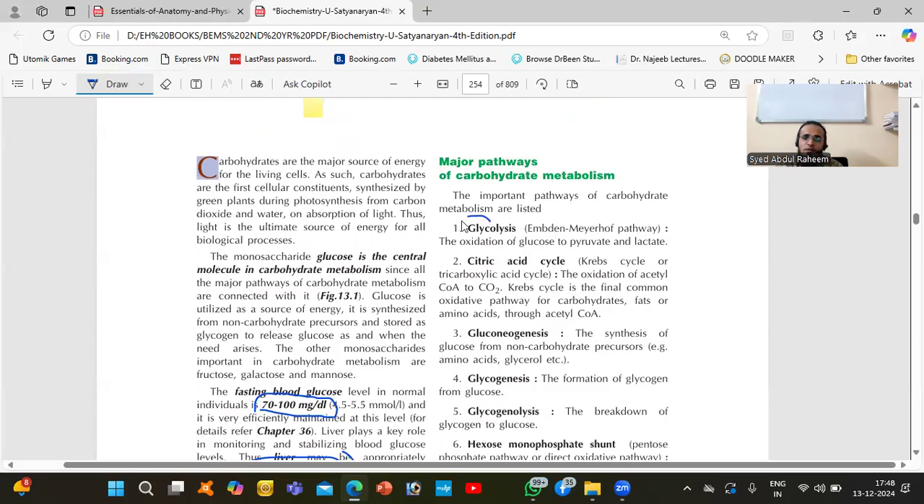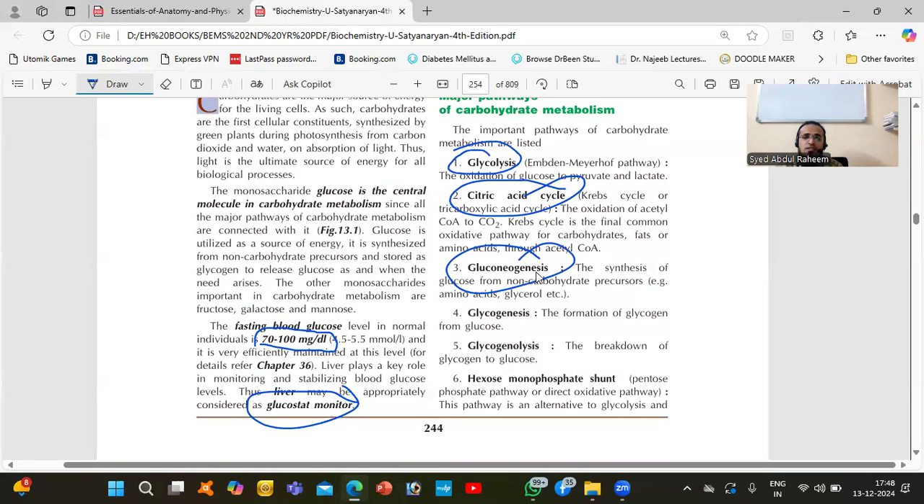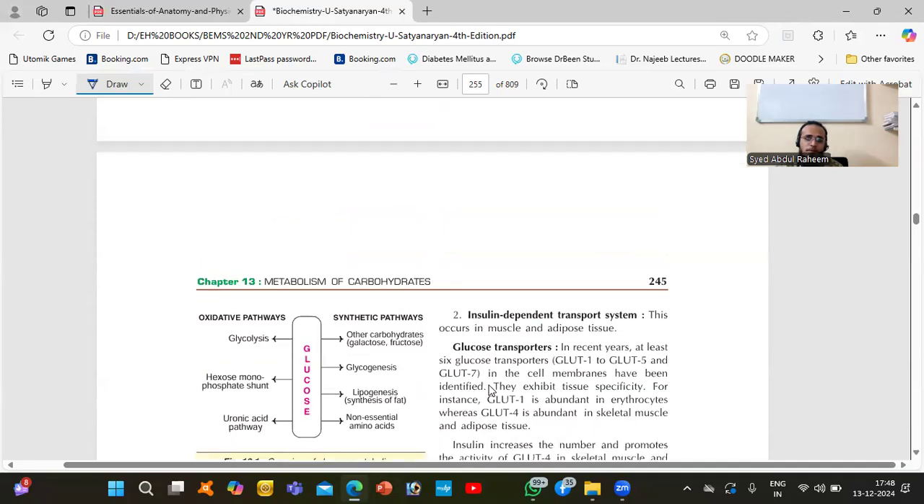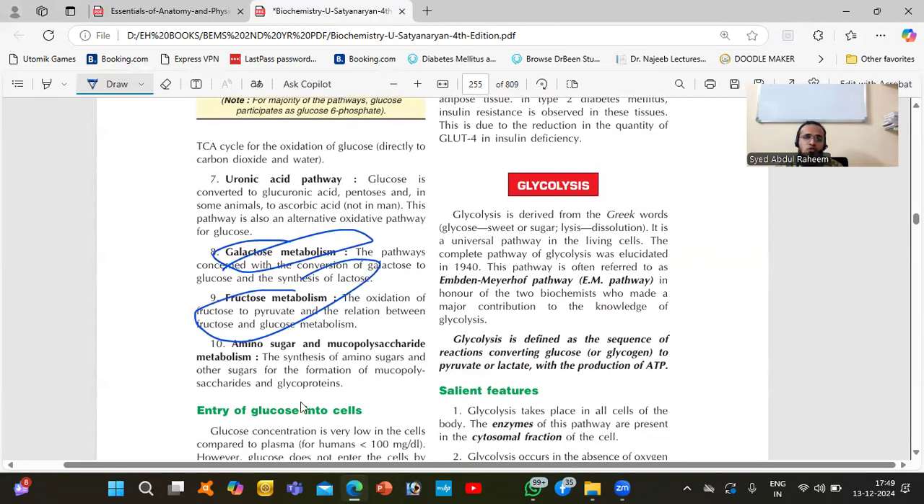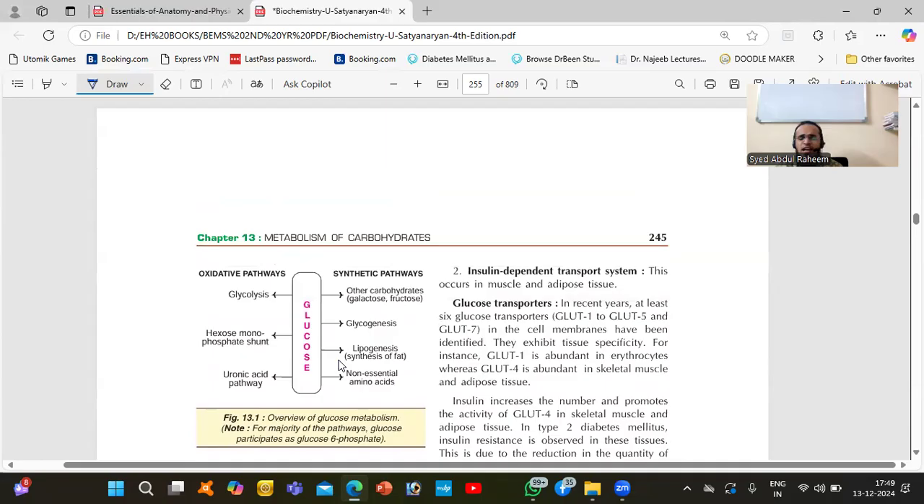So how will carbohydrate metabolism occur? Glycolysis, citric acid cycle, gluconeogenesis, glycogenesis, glycogenolysis, hexose monophosphate shunt, all this will happen. Uronic acid pathway, galactose metabolism, fructose metabolism, amino sugar and mucopolysaccharides. The entire thing will happen in the liver. So the liver is the chemical factory of our body. If the liver is good, every organ will work properly.